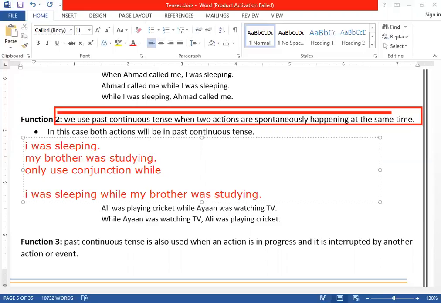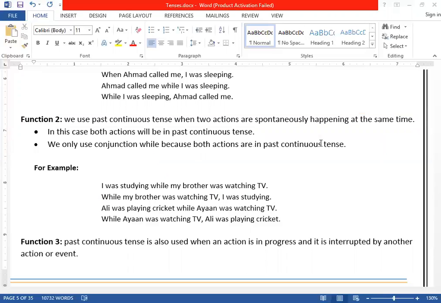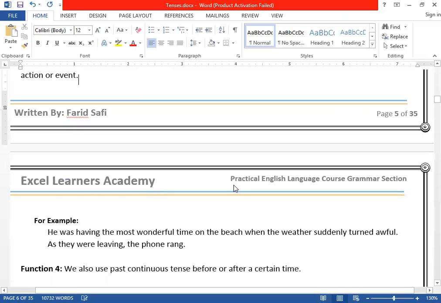For example, if I say, Ahmad was singing while Laila was dancing. He was singing, she was dancing. Both actions were happening at the same time. Get it? So for that case, again, we use past continuous tense. Is the second function clear? Let's go with the third function.